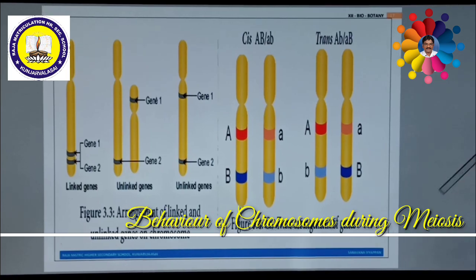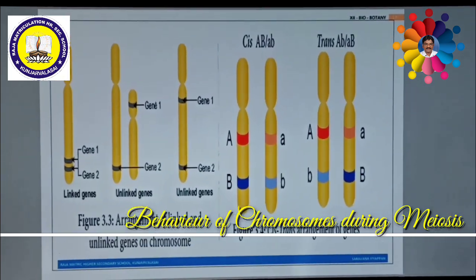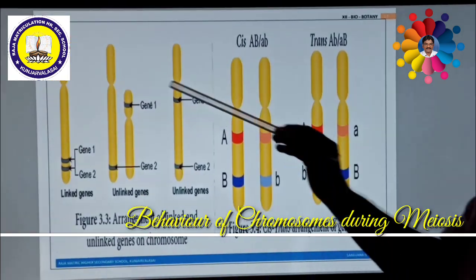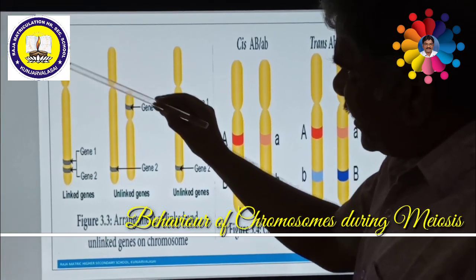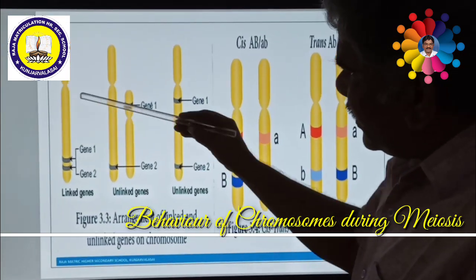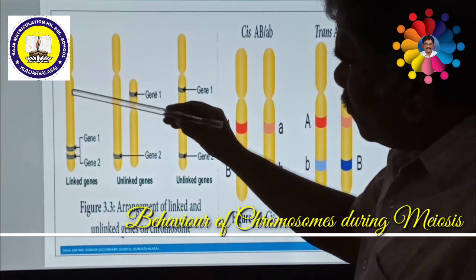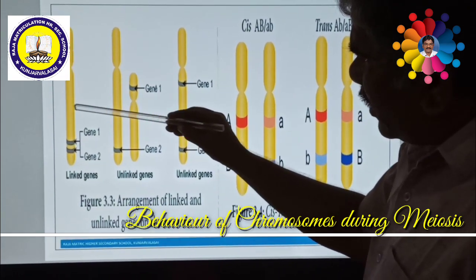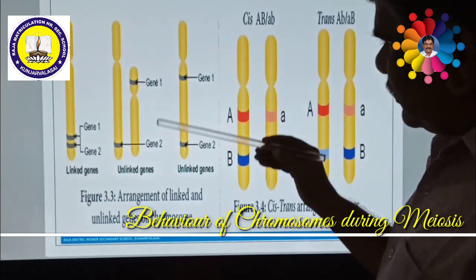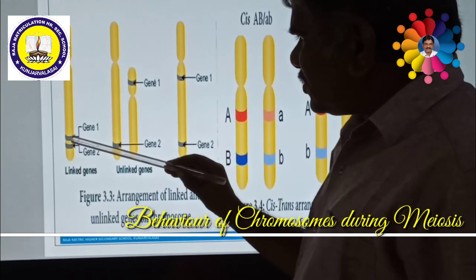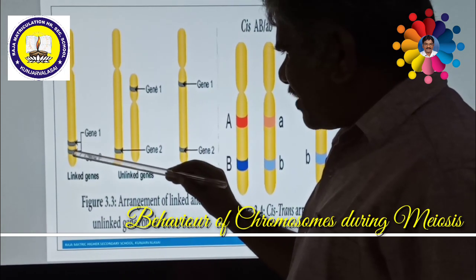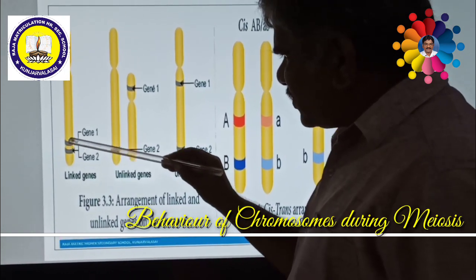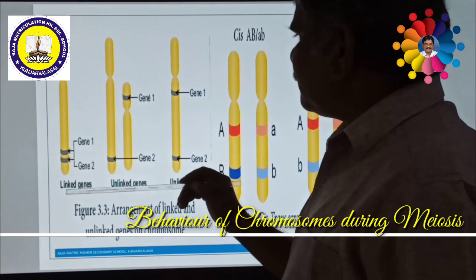That means linked genes. What do you mean by a linked gene? See here, this is a chromosome. This is the centromere. This is a chromatid. This is another chromatid. On this chromatid, genes are arranged in a linear fashion, one above the other. Imagine in this locus there is one gene, suppose gene 1. Another locus has gene 2. So there are two genes present very close to each other.